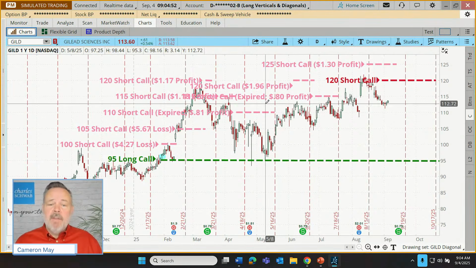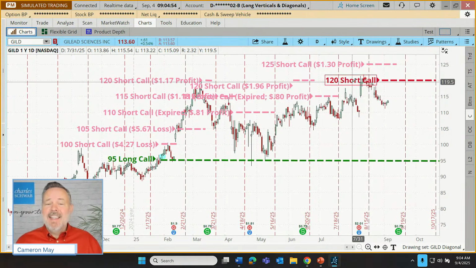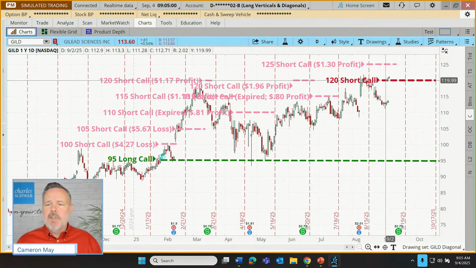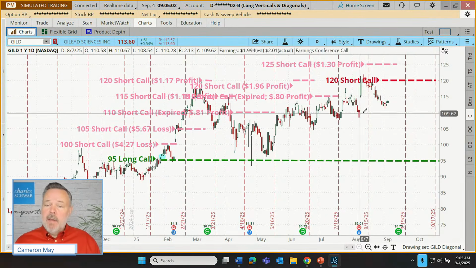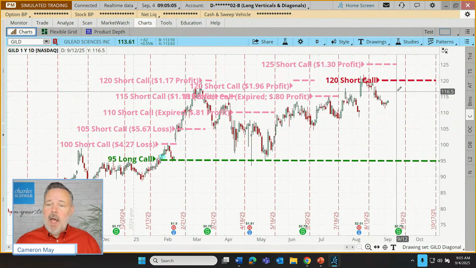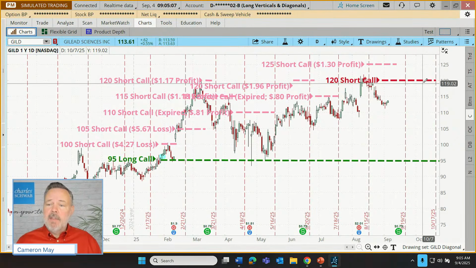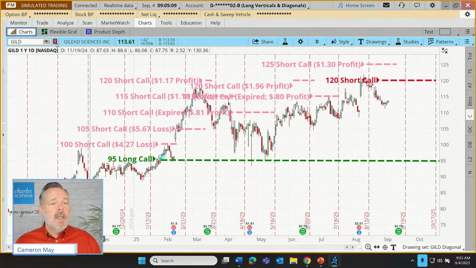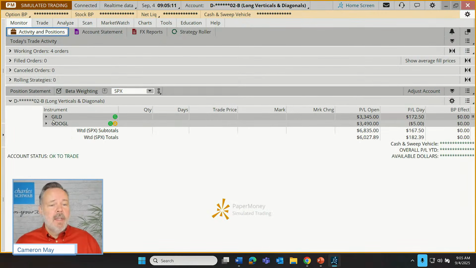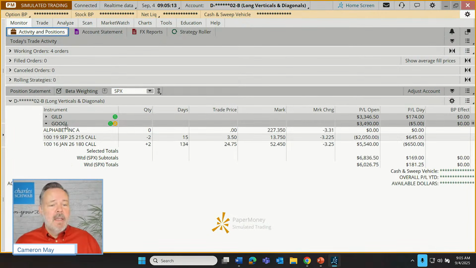So far, 6 for profit, 2 for a loss, 1 is TBD. But this is where we find ourselves right now. You can see the stock is well below our short strike, might be bouncing along an upward trend line. We'll see if it can go up, which would be great for the long call, but stay below that 120 short. We're going to let that one continue to work. So that's that diagonal spread.